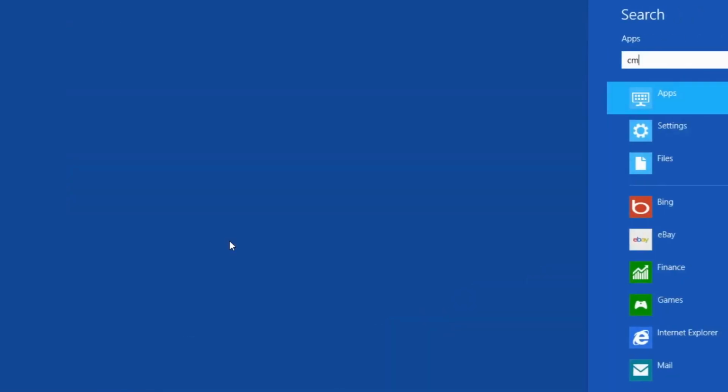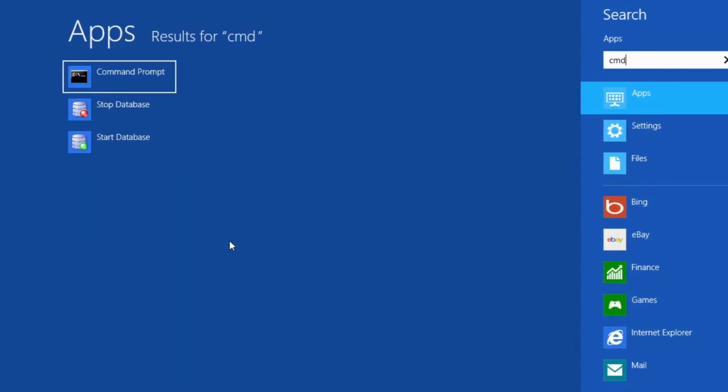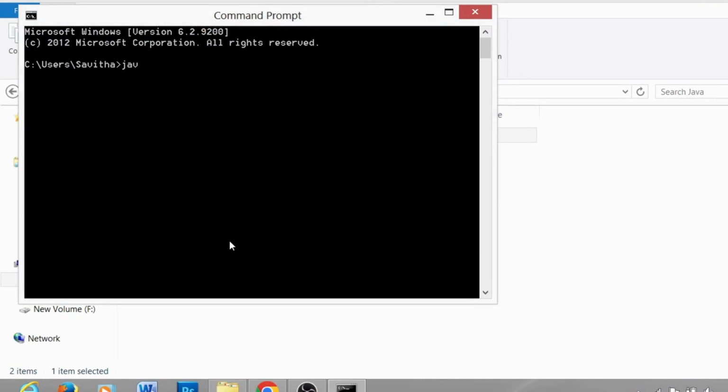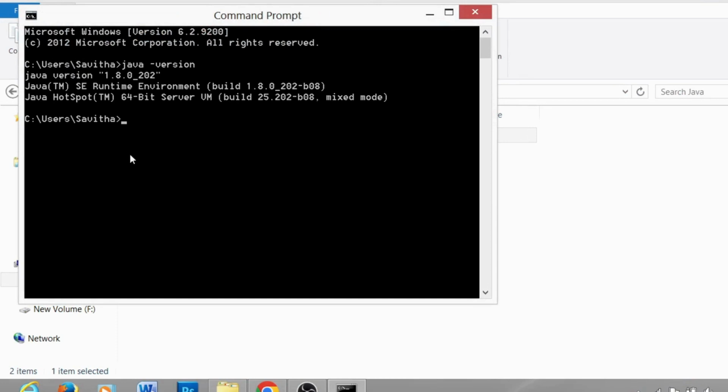Moreover, we will verify it from the command prompt with the java -version command, in the same way as we saw before. When we started, initially we saw a response saying Java is not recognized as an internal or external command, but if you see here now, it is giving the Java version as Java 8. If you want to verify any Java, just give this command. It will give you all the information about the Java.